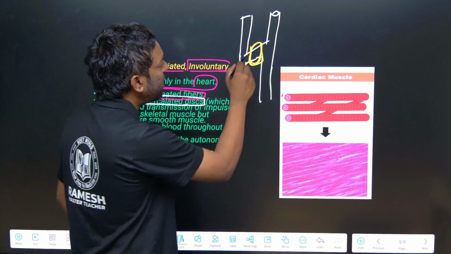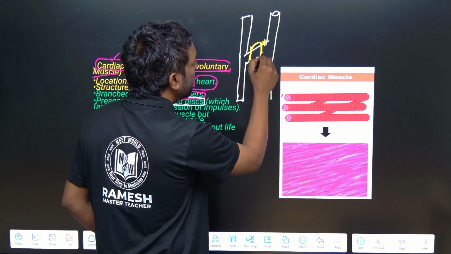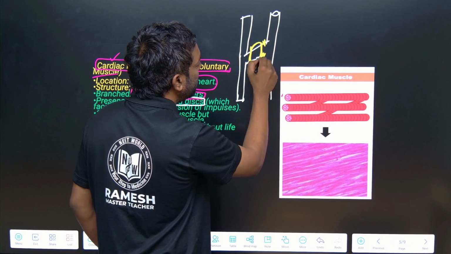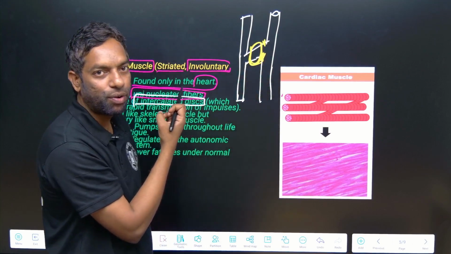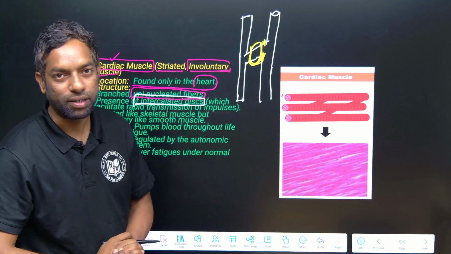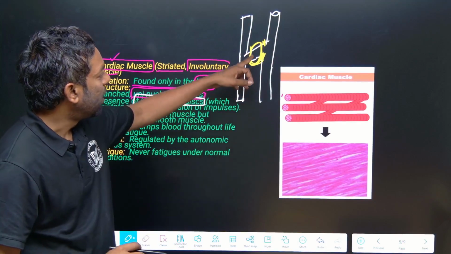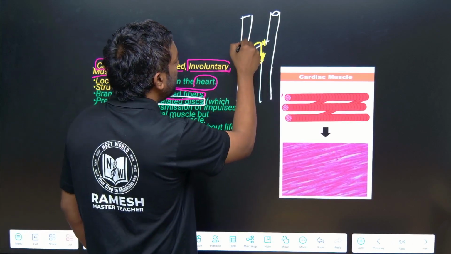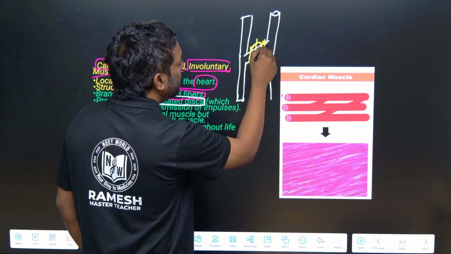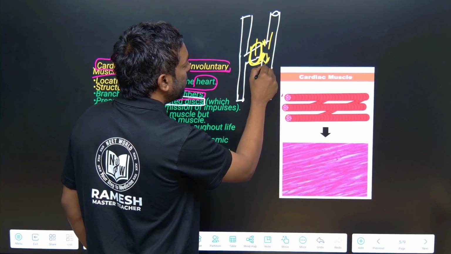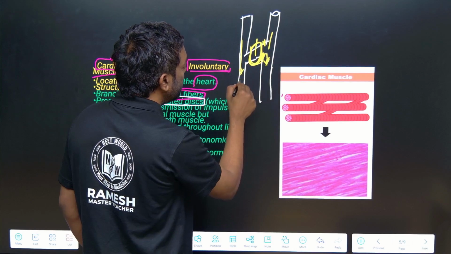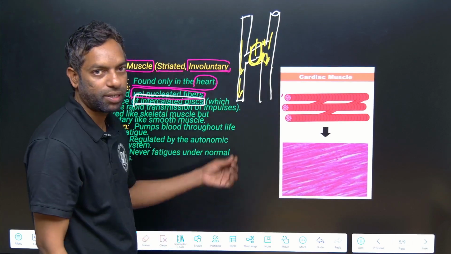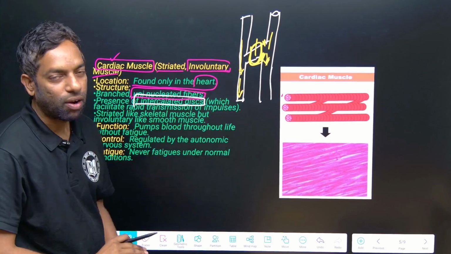There are tight junctions also, which bind the cells together to hold the muscle contraction. The intercalated disc can easily send nervous signals, nerve impulses, in muscle like cardiac muscle.